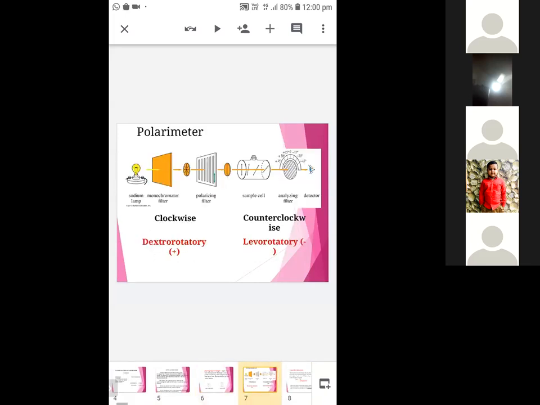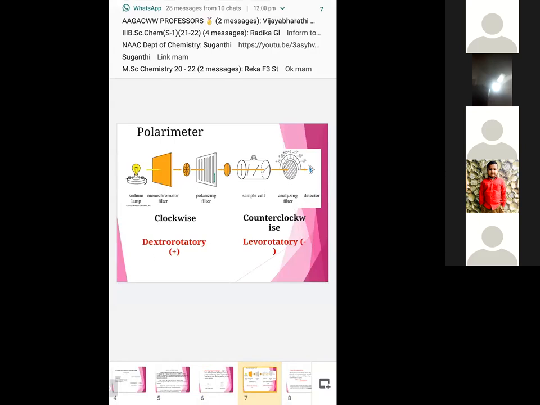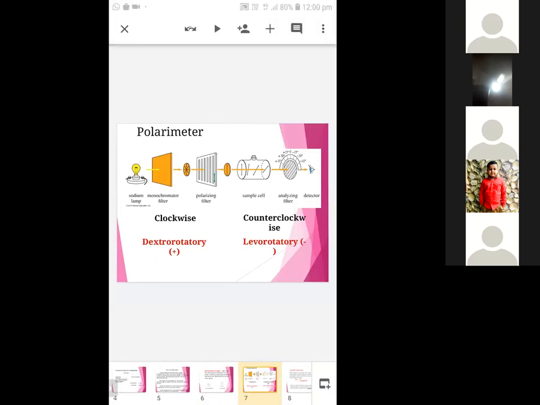Okay, the polarimeter is an instrument which is used to measure the optical activity. The light coming from the sodium lamp is allowed to pass through the Nicol prism, then the light vibrates in the same plane. This polarized light is allowed to fall on the sample cell, and the light coming out to the detector may rotate in a clockwise direction or anti-clockwise direction. If it rotates in a clockwise direction, then it is represented by the term dextrorotatory. If it rotates in an anti-clockwise direction, then the term levorotatory is used to represent it.